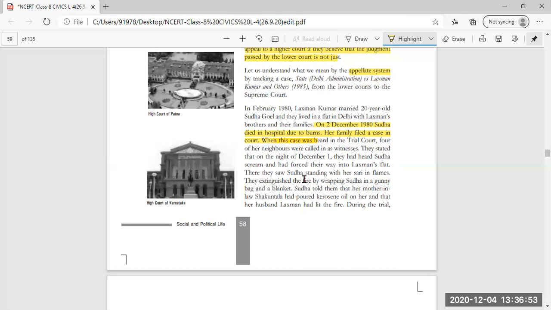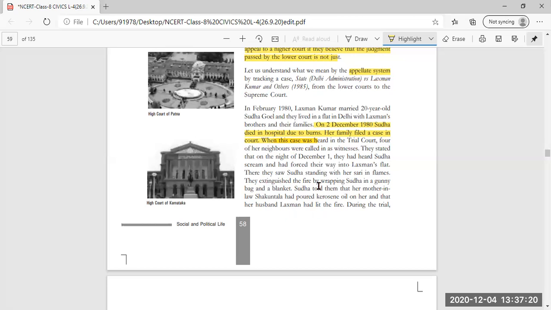The neighbors said that when they heard Sudha screaming, they entered the flat, and there they saw Sudha standing with her sari in flames. These neighbors tried to put out the fire by wrapping Sudha in a gunny bag and putting a blanket on her.